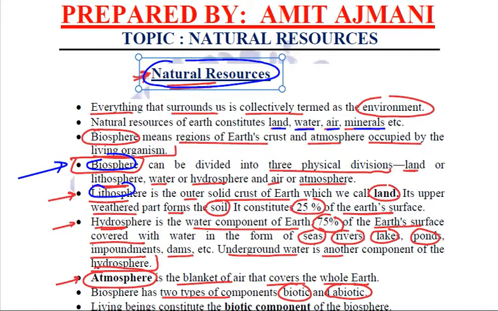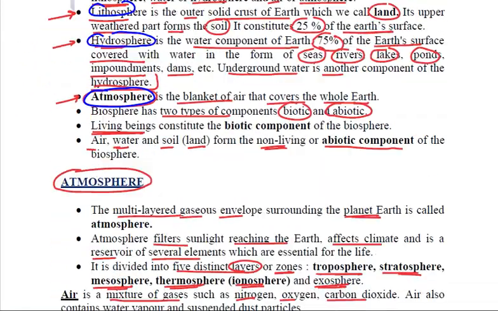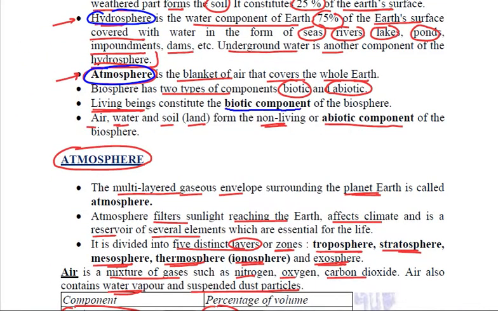Biosphere consists of lithosphere, hydrosphere, and atmosphere. Lithosphere, outer solid crust of Earth, land. Hydrosphere is water, atmosphere is air. Components of biosphere are living and non-living, that is the biotic and the abiotic components.